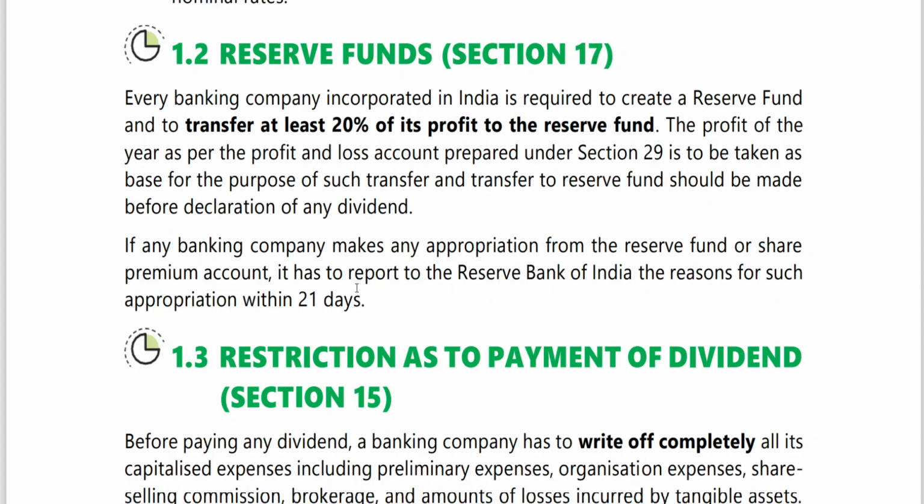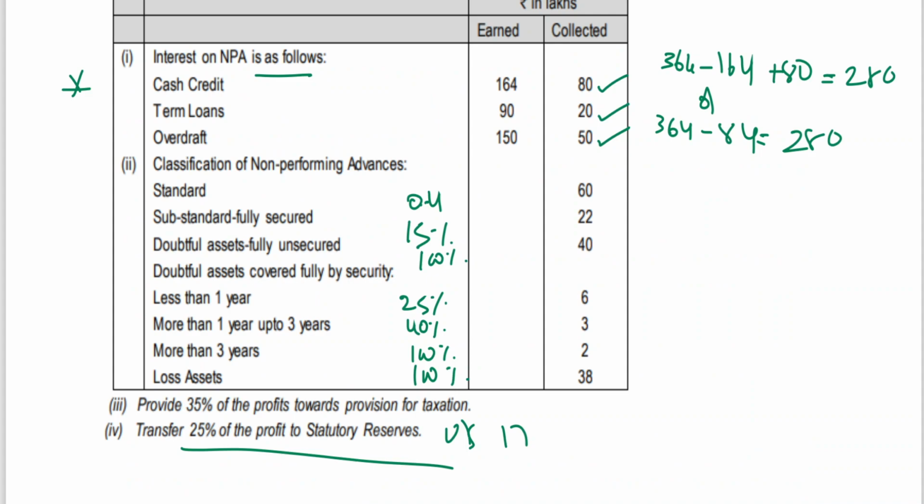So what should we understand? At least 20%. But in the problem it has been given as transfer 25% of profit to reserves under section 17 out of current year profits. So I am going as per the instruction given in the problem.